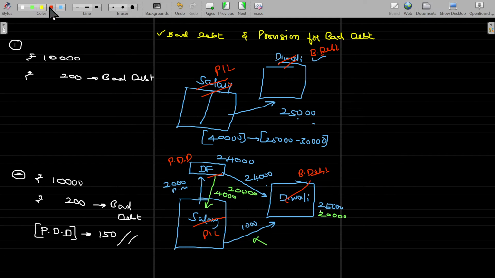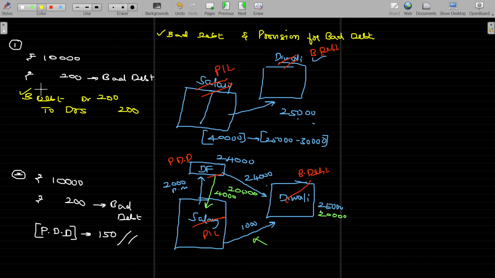Now, what is the journal entry for bad debt here? Bad debt is a loss, similar to depreciation. Depreciation will reduce the value of the asset. Similarly, this bad debt will reduce the balance of the debtors amount, right? So the entry is bad debt account debit to debtors, 200.